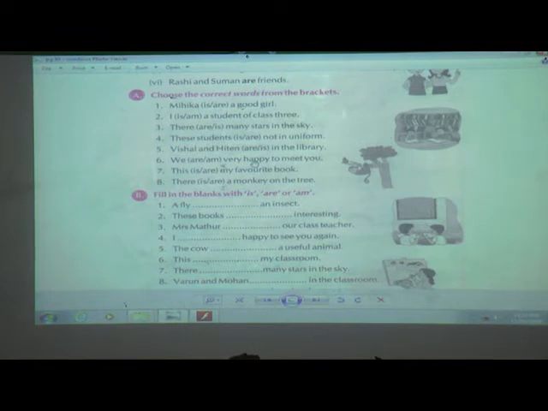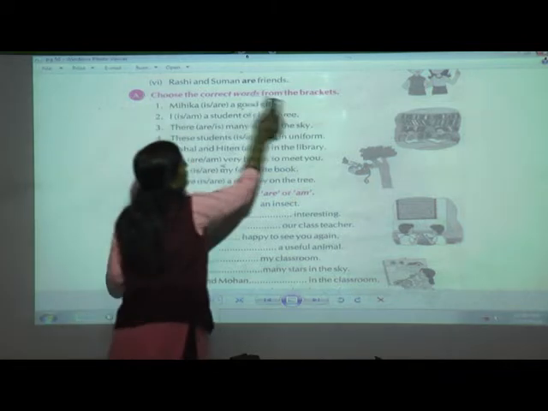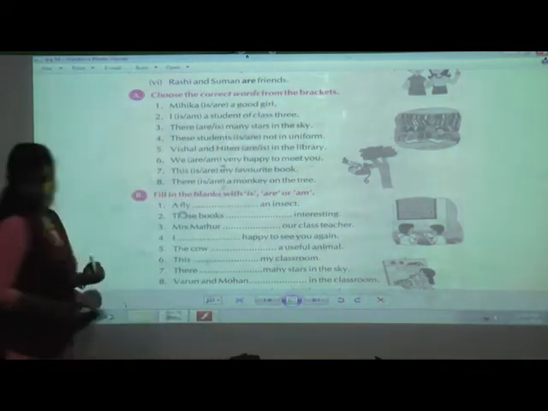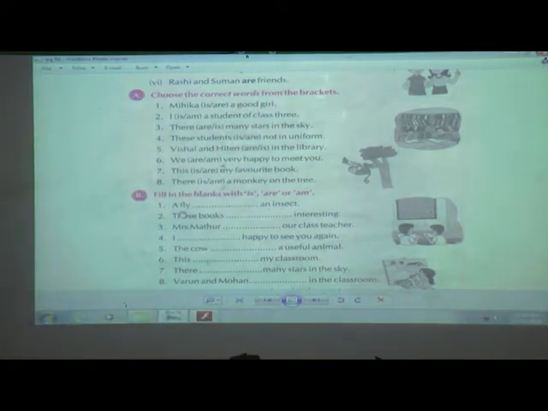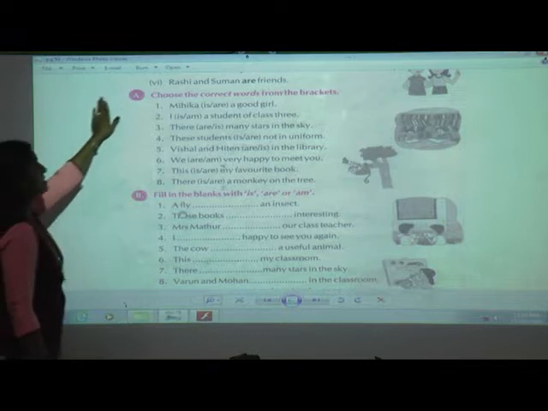Now, we are going to solve exercise A and exercise B. Now, when we are solving this, what we have to do, students? Yes, we have to read the sentence. We have to understand it. It is talking about a singular noun pronoun. Okay, and then according to that we have to select the verbs. So what is exercise A?